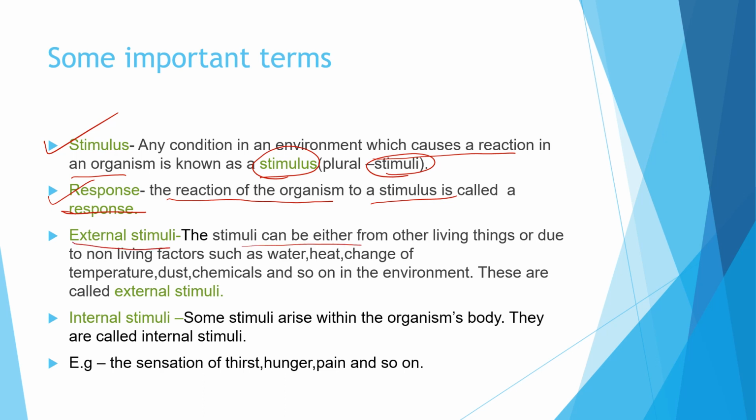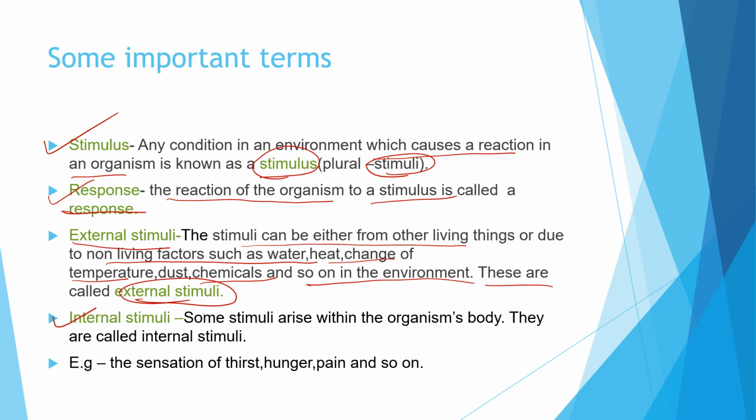The stimuli which can come either from other living things or due to non-living factors such as water, heat, change of temperature, dust and chemicals and so on in the environment are called external stimuli. That is, any external factors which are affecting the living being or causing a reaction in an organism are called external stimuli.